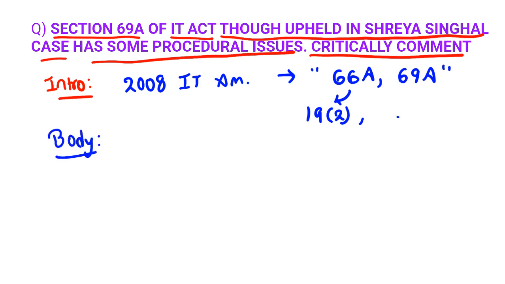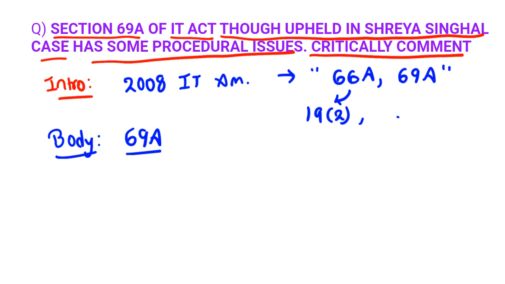In the body, you have to explain the importance of Section 69A of the IT Act, where it ensures the integrity of India, the sovereignty of India, public order, and where it reduces communal clashes. These are the importance of Section 69A of the IT Act. And you have to come with some procedural issues.